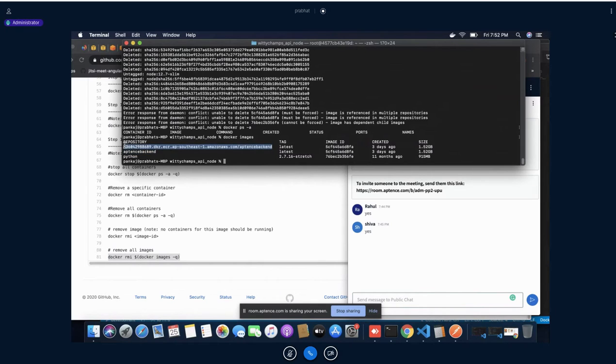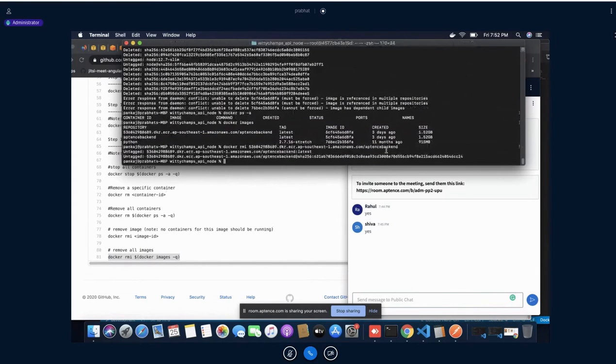In order to avoid this, you may have to write like this: docker rmi, and you will have to write this one. And if you are not providing anything, by default it will assume the tag is latest.